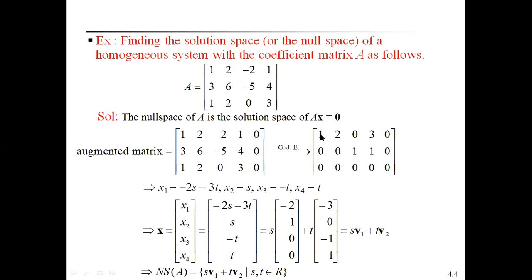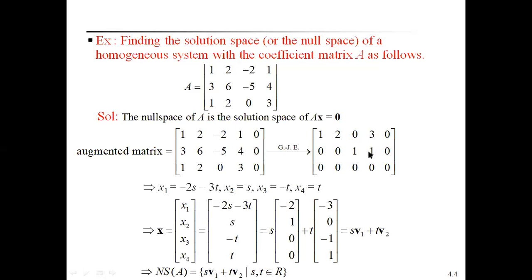Here the variables are x1, x2, x3, x4, and the right side equals 0. So x1 + 2x2 + 3x4 = 0, that is one of the linear equations. Next, x1 times 0 is 0, x2 times 0 is 0, and 1 times x3 is x3, so x3 + x4 = 0. So we get these two linear equations.